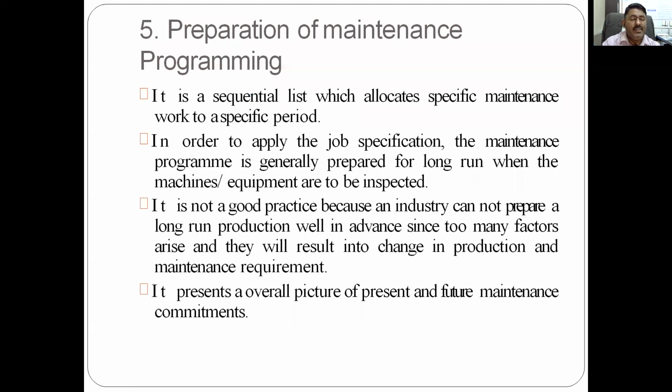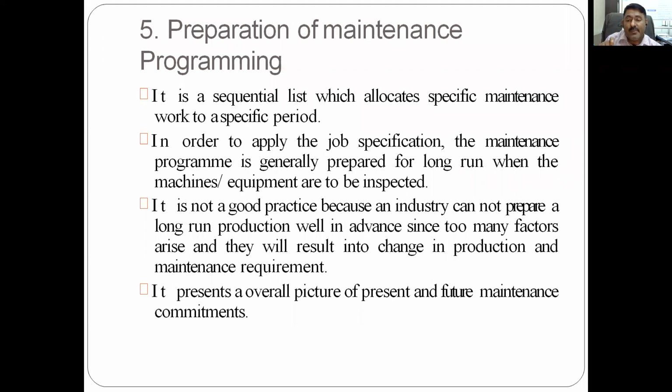So it is the sequential list which allocates the specific maintenance work to a specified period. So what is the program for this particular maintenance time? In this case, preparation of the maintenance programming. So this is the task of maintenance for this machine, and it will be performed in the first week of January. This is another task, and it will be performed in the third week of January. So specific work in the specified period.